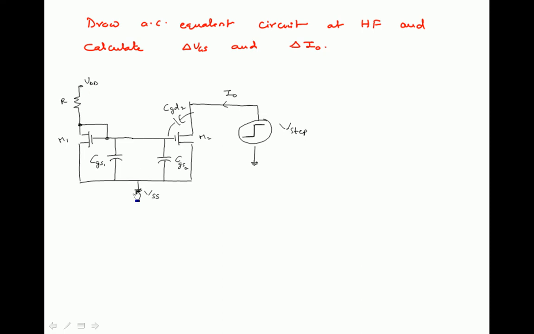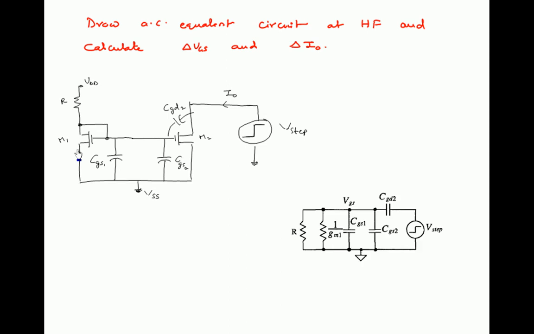Then from this gate to ground there is a capacitor, and from this gate to ground there is a resistor: transistor M1 can be replaced with a resistance of value 1 by gm1, since a diode connected transistor always has an equivalent resistance of 1 by gm.